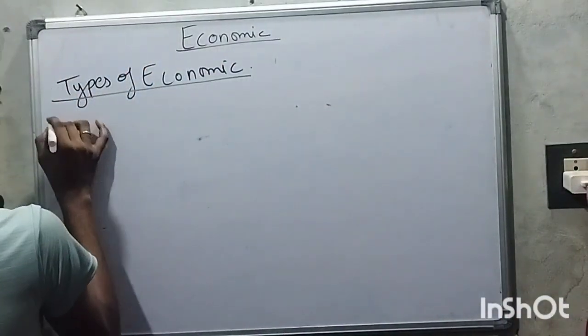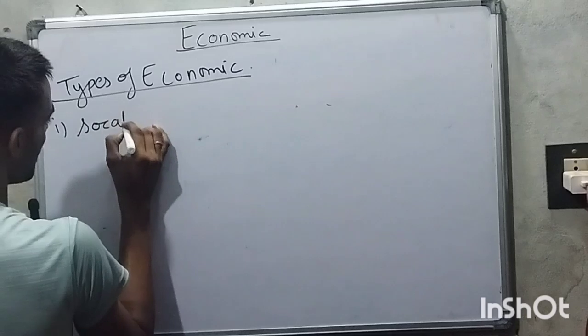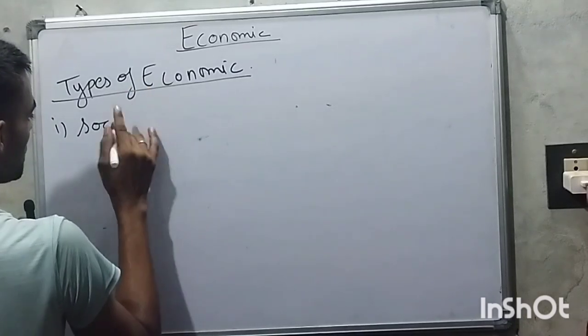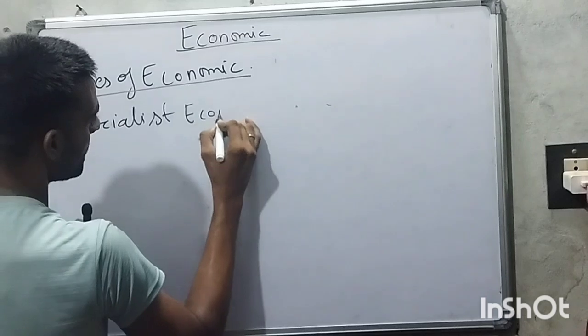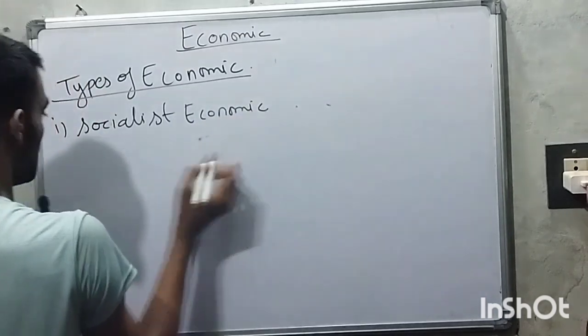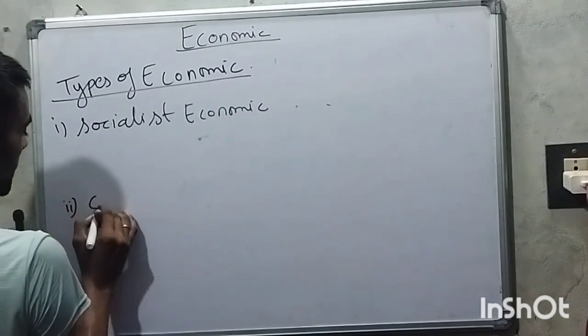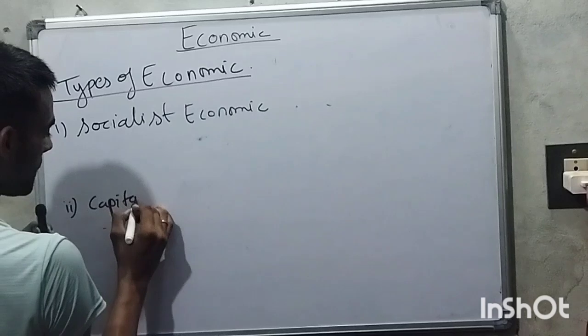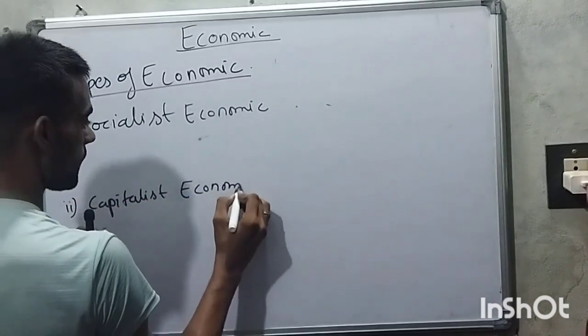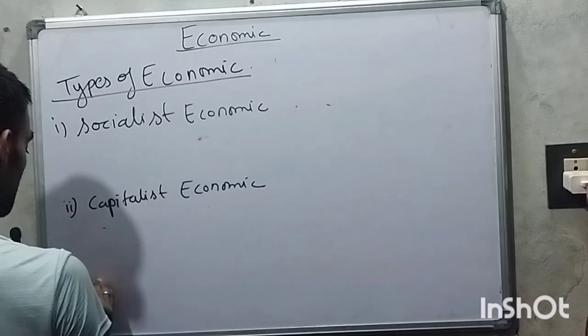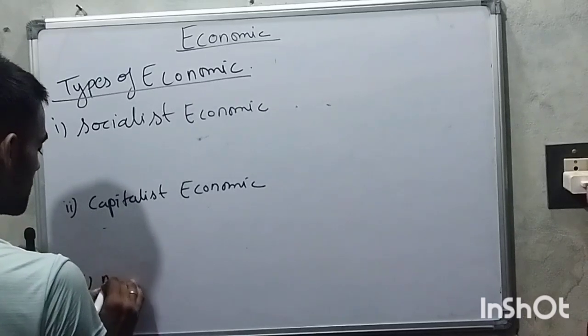The first one is socialist economic. The second one is capitalist. The third one is mixed.